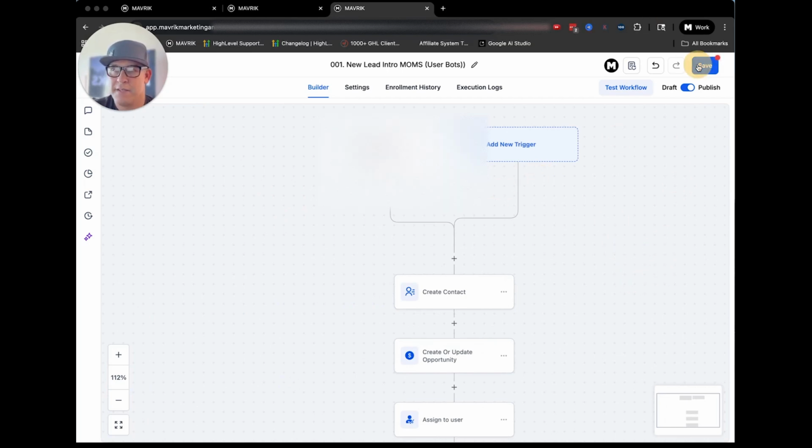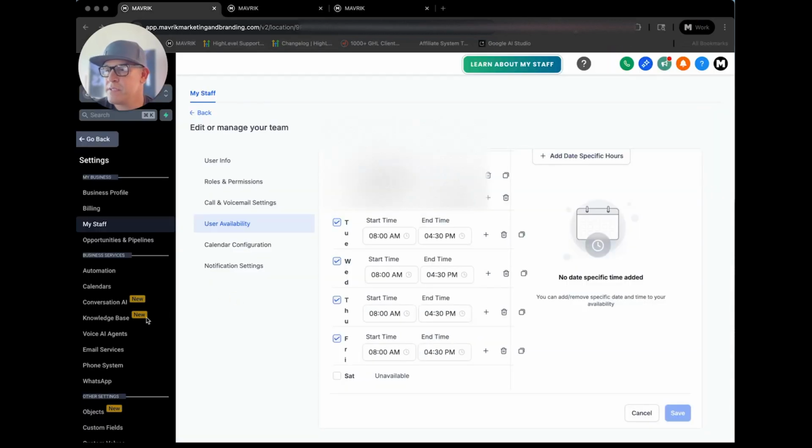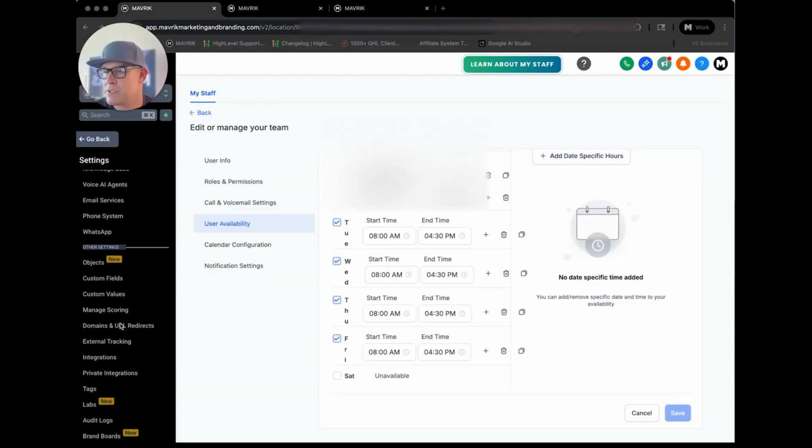So that is it. Make sure to always save your work. Do not neglect to save. Hit that top save button and it's published. Save and publish, right? And then go back out.